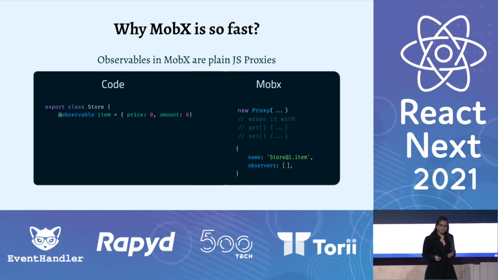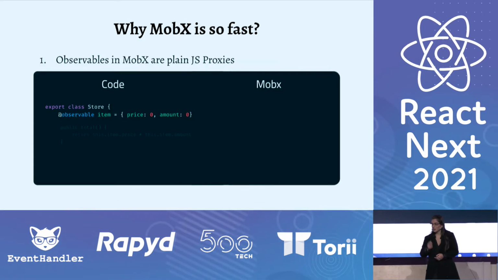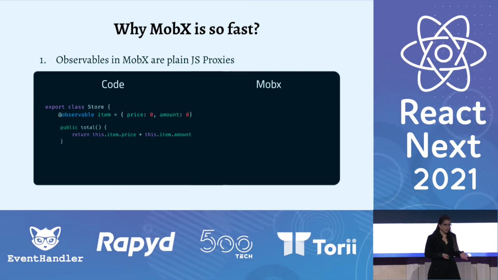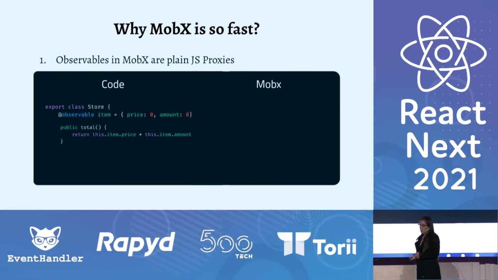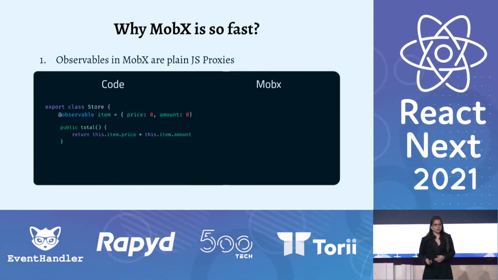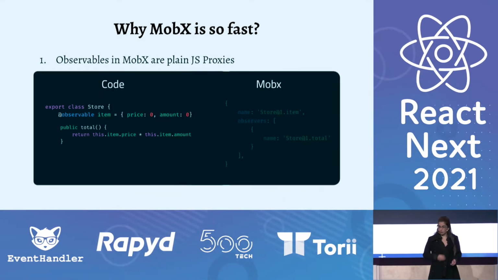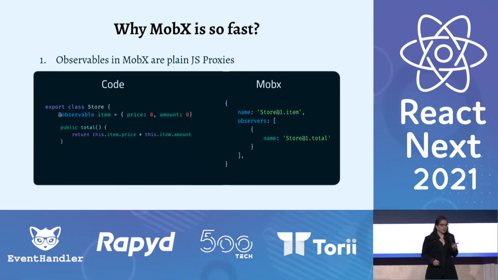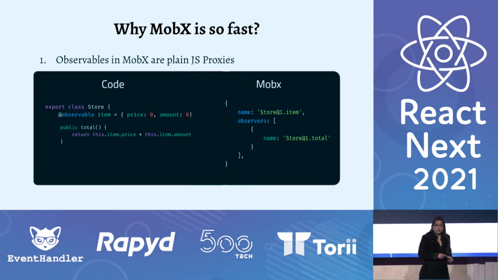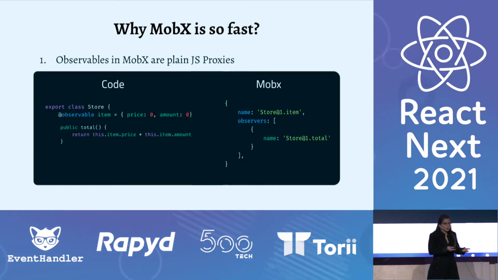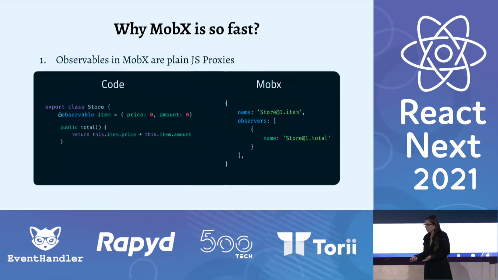Okay, let's play. Let's add total, which will observe item and will return the product of item price and item amount. Now, what will happen here under the hood is that when we call total, total will call the getter function of item and will become an observer of item. Okay. But the important thing that I want you to pay attention to is that if total is never executed, total will not become an observer, because otherwise, total will not call the getter function of item and will not become an observer.